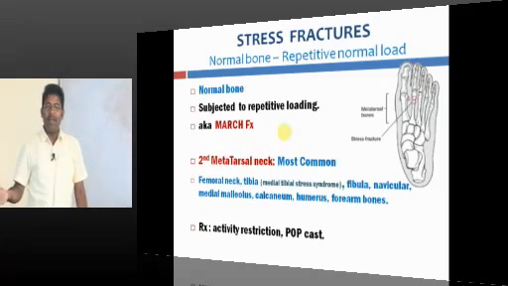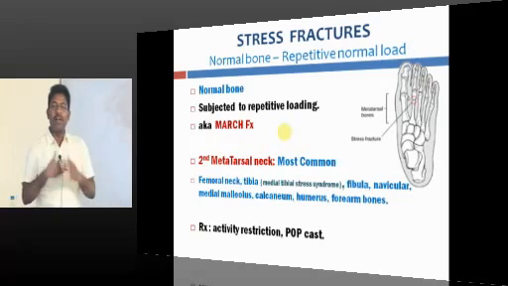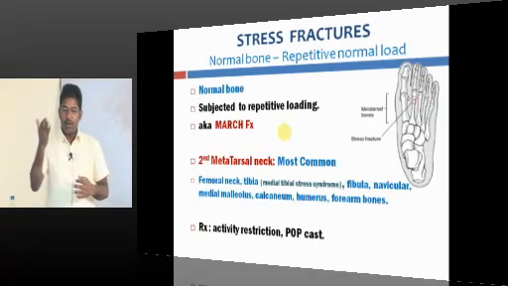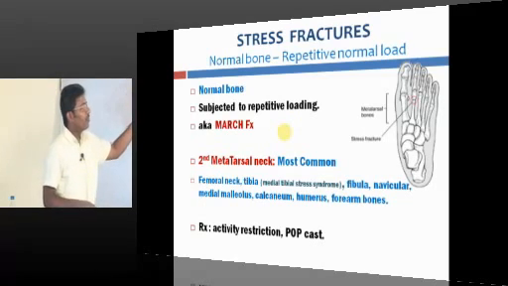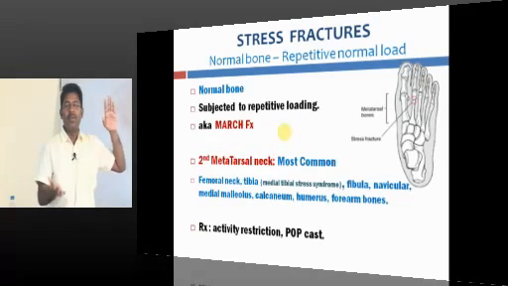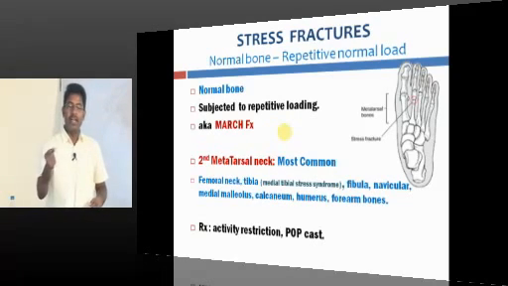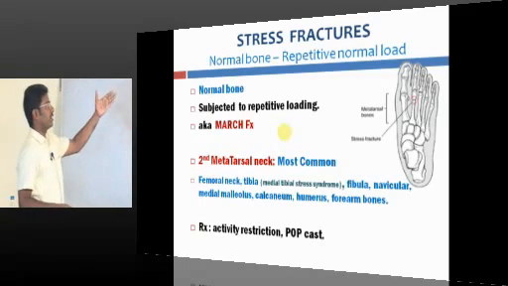Even running is a normal activity. But if you are running continuously for a month or more than 15 days, for you that is not a normal activity. So it is normal bone with repetitive normal load, a cumulative effect of the daily running. You are stressing the bone more and more, and it produces a fracture. That is known as stress fracture.